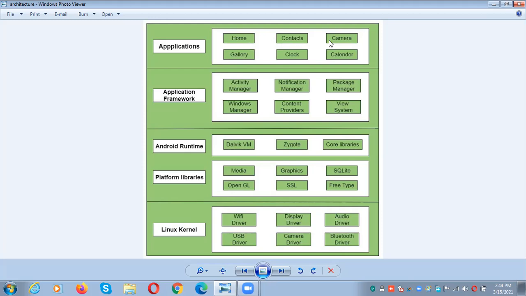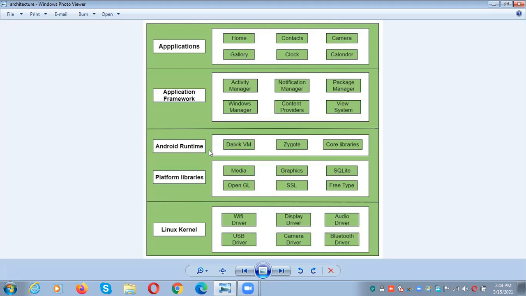Home, contacts, camera, clock, gallery, and calendar. All these applications are what we regularly see in our daily routine in our mobile interface. Those are all applications available here: home, gallery, clock, contacts, camera, calendar. These are the mobile applications which we regularly see in our mobile interface.